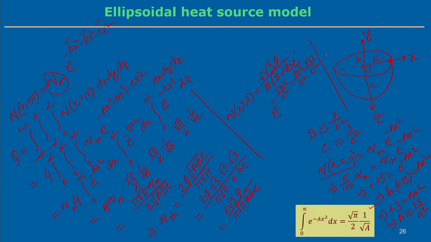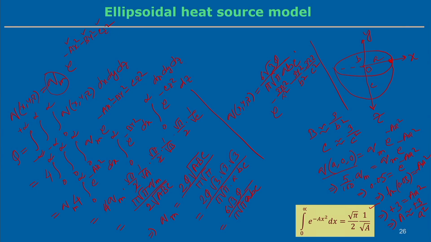Now we can get the complete equation of the volumetric heat flux density distribution in the case of the ellipsoidal heat source model. That is 6 root 3 q by pi root pi a b c into e to the power minus 3 x square by a square minus 3 y square by b square minus 3 z square by c square.